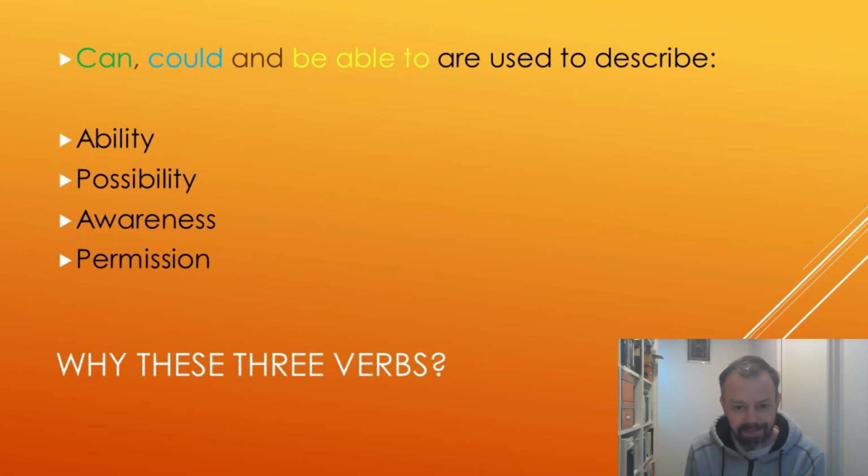And maybe some of these uses overlap with others. I think occasionally it's difficult to say what is ability and what's possibility. They can be quite similar. Also permission and possibility can seem to overlap, but hopefully I'll be able to explain why they're actually different. But I think this is one of the more complex topics of English grammar. It's certainly not one of the easier things to explain.